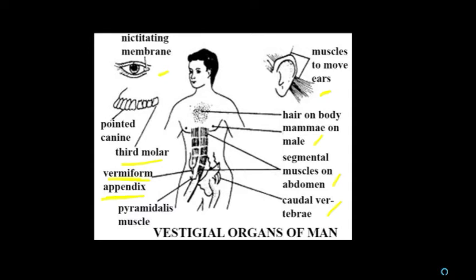So in order to digest the cellulose, the cecum is well developed in these herbivorous organisms. But in human beings, the cellulose content in our food is very low, so there is no function for the cecum. It gets much reduced and occurs as a small worm-like structure. Hence it is called the vermiform appendix, a vestigial organ.